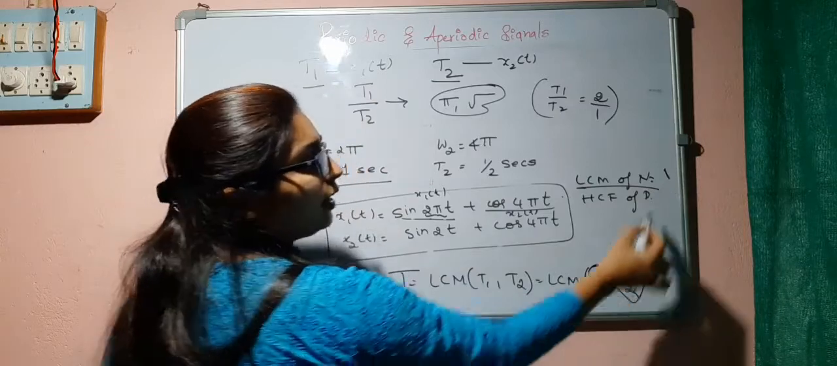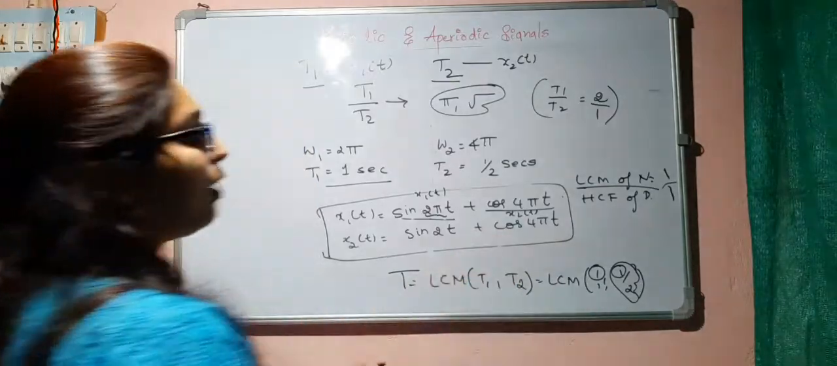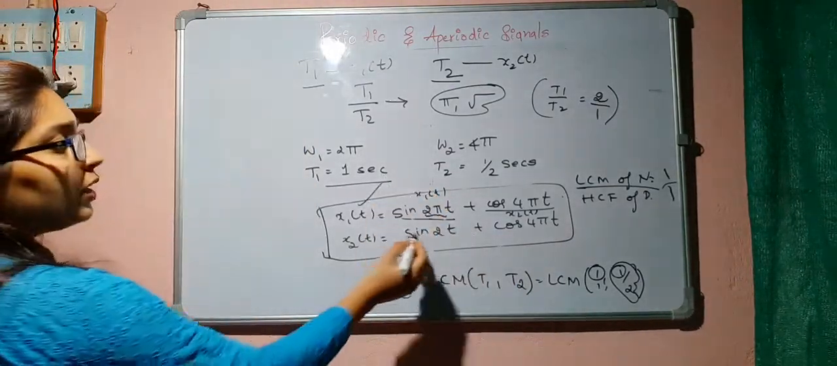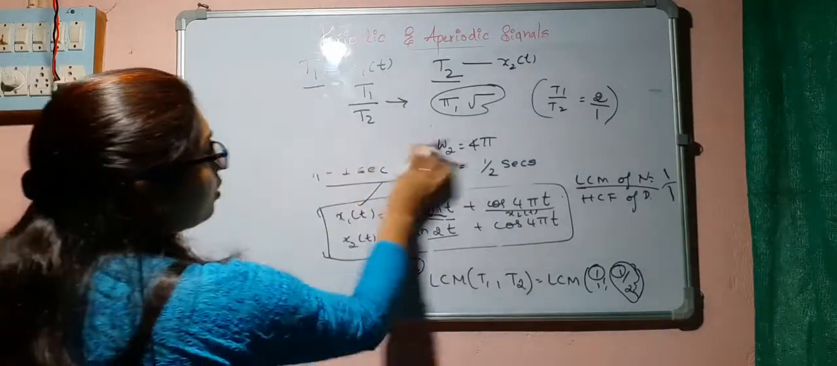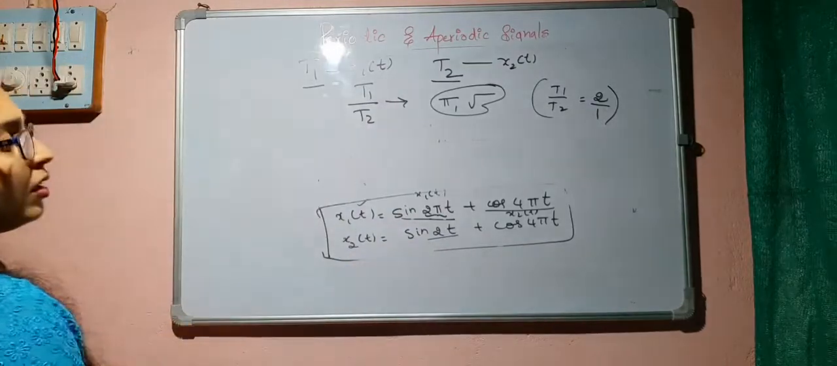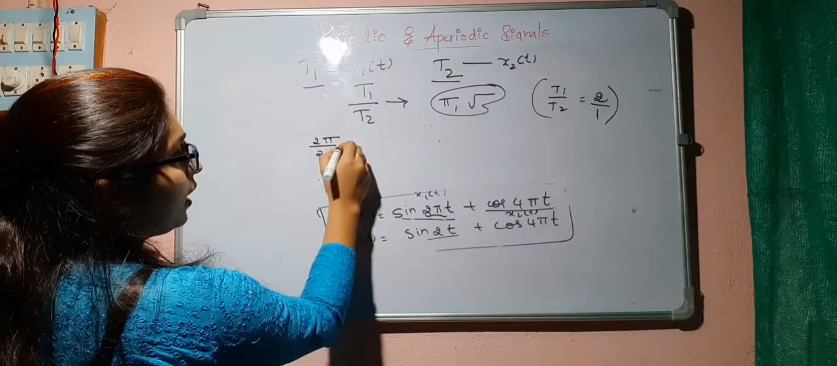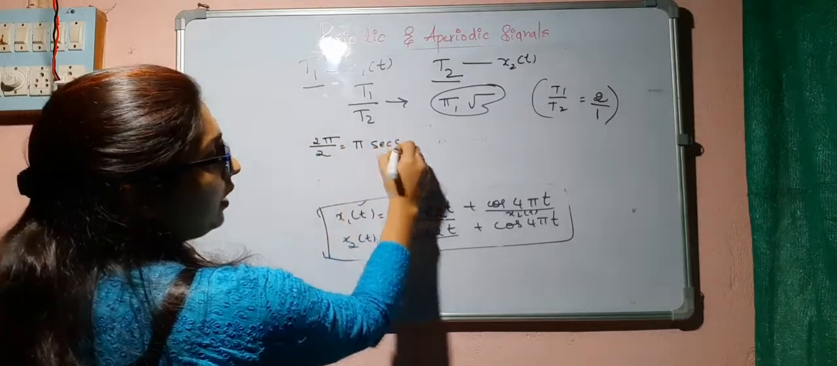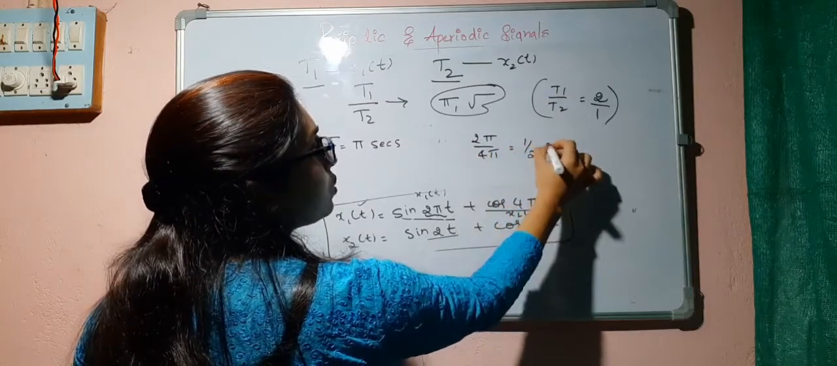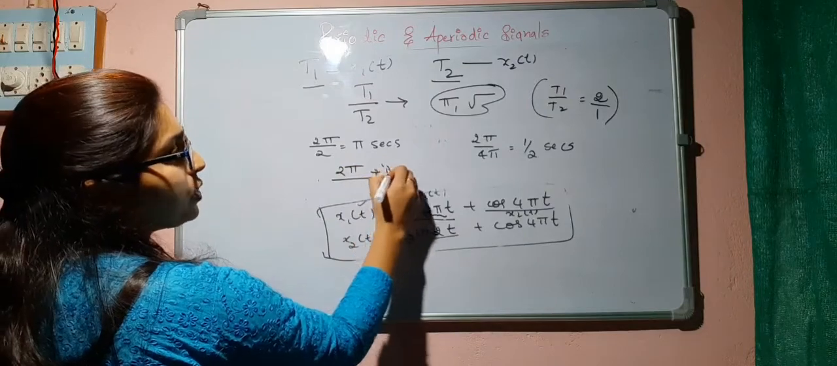HCF of denominator, once again it is 1, so it is 1 second. So likewise we can find out the fundamental time period of the signal. In this case sine 2t, we can say 2 pi by 2, that is pi seconds, and here it is 2 pi by 4 pi, that is 1 by 2 seconds. So the ratio of this will be 2 pi, which is irrational.